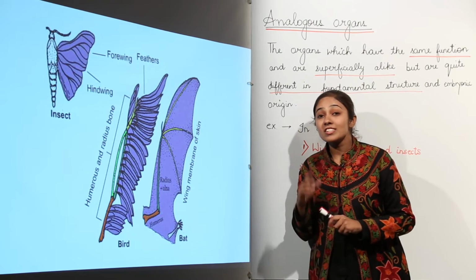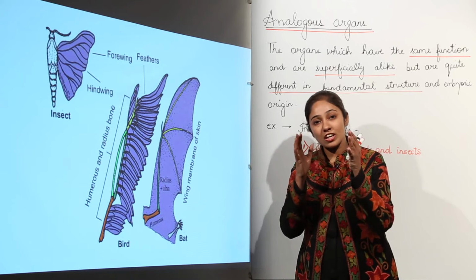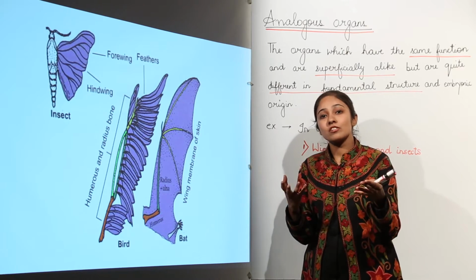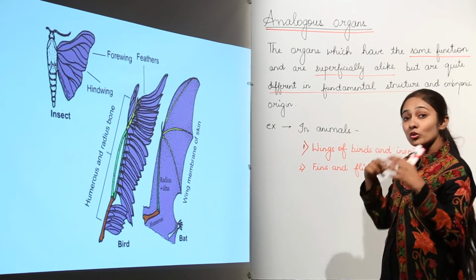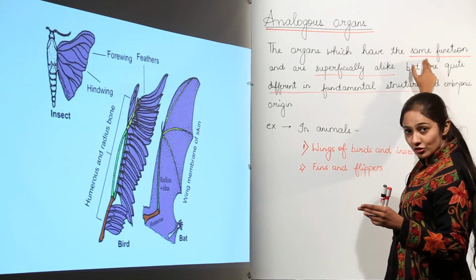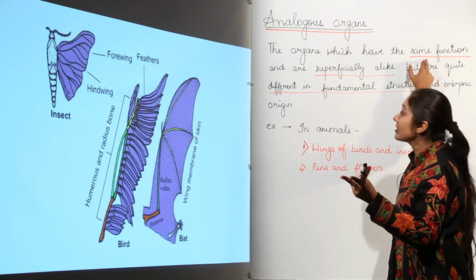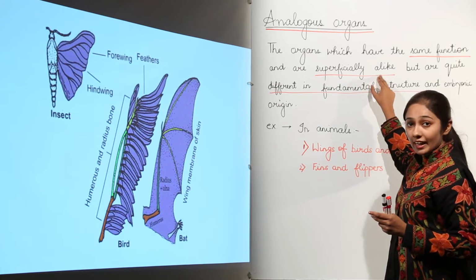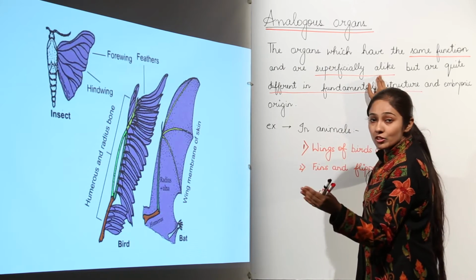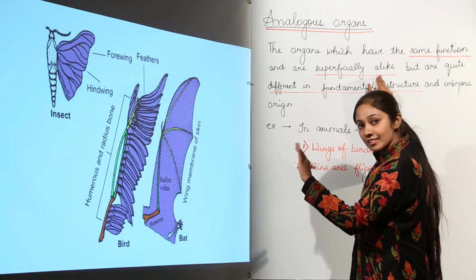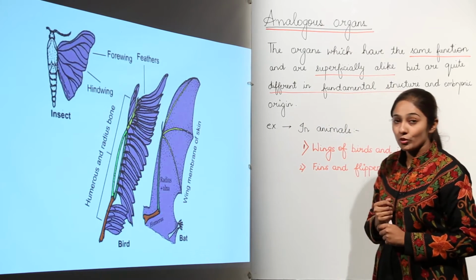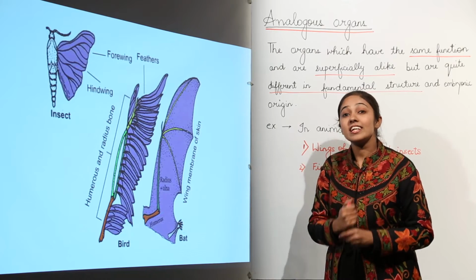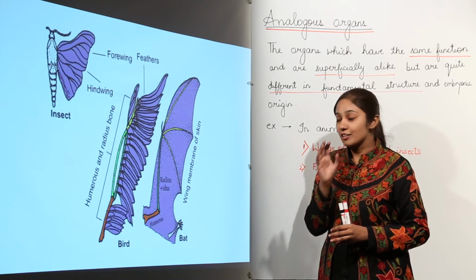In homologous organs, what we studied, do you remember? We studied that the basic structure was the same but the functions were entirely different. But in case of analogous organs, we are talking about those organs which have the same functions, the opposite of homologous organs. They are superficially alike, meaning from the outer appearance you will feel that they are similar, that they are the same, but they are different in fundamental structure. When you go inside, into the anatomical evidence, you will see that the structure is entirely different.